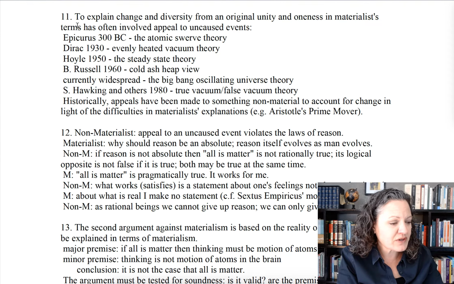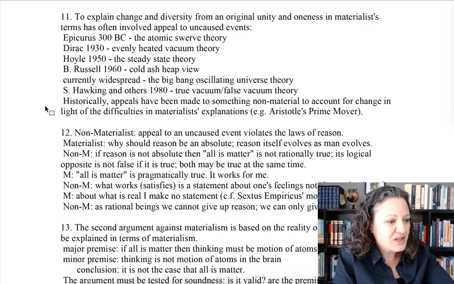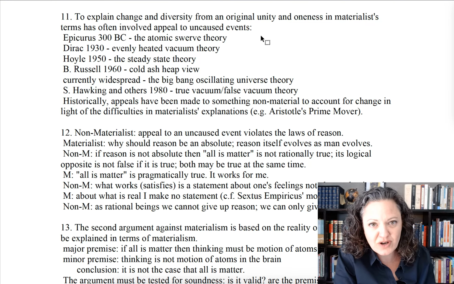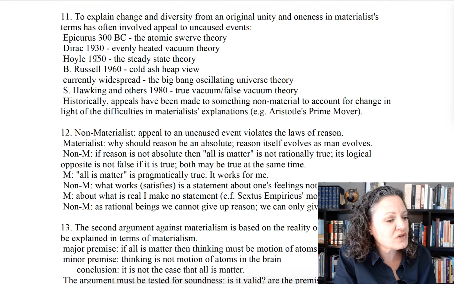Now let's look at number 11 here. This is a history of appeals to uncaused events or being from non-being. To explain change and diversity from an original unity and oneness in materialist terms has often involved an appeal to uncaused events. Uncaused things that are caused, another contradiction. So you can Google these names and look up their theories. Epicurus had the atomic swerve theory. Dirac had the evenly heated vacuum theory. Hoyle had the steady state theory. Russell had the cold ash heap view. Hawking and others had the true vacuum to false vacuum view.